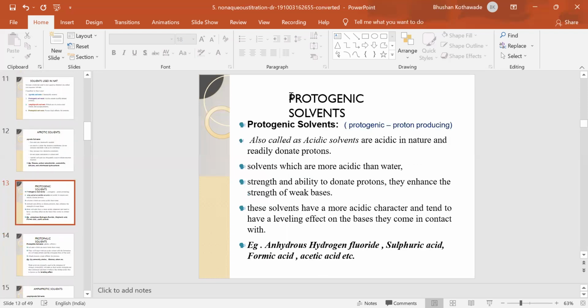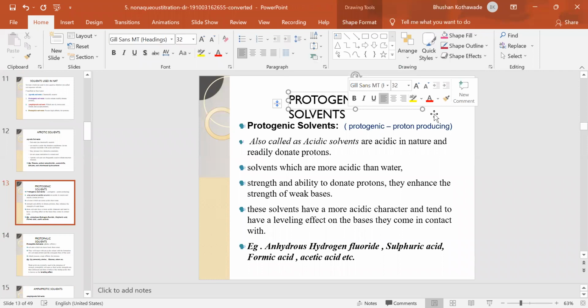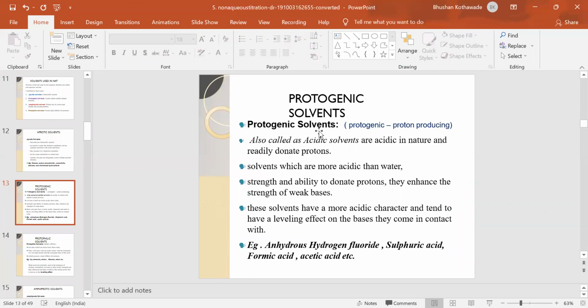Protogenic means what? They are proton producing. So protogenic solvents are acidic in nature and they donate protons. Therefore, they are called protogenic solvents. They are more acidic than water, and they have the ability to donate protons to enhance the strength of weak bases. These solvents have a more acidic character and tend to have a leveling effect on bases they come in contact with. For example, anhydrous hydrogen fluoride, sulfuric acid, formic acid, acetic acid.